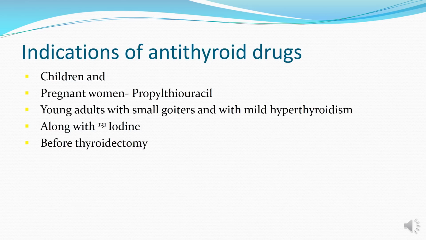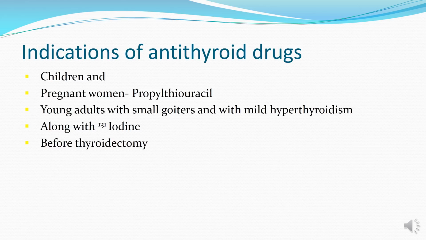These drugs are also given along with radioiodine, because radioiodine requires prolonged treatment and its effect is not immediate. The antithyroid drugs show their early effect and are useful as a supplement to radioiodine.